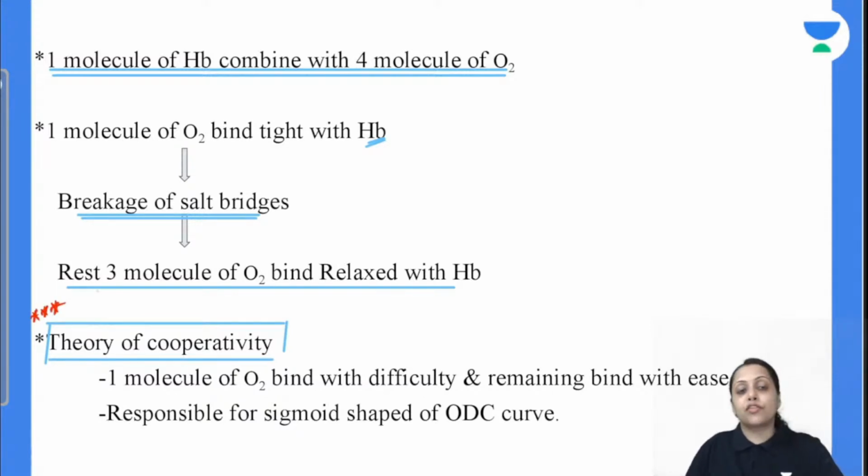What does this theory of cooperativity state? कि first molecule of oxygen binds tightly with the hemoglobin, due to that breakage of some salt bridges occurs, and the rest 3 molecules bind with ease, and this is the cause of the sigmoidal shape of the ODC curve. ठीक है, तो do remember this one. Theory of cooperativity की वजह से there is sigmoid shape of ODC curve.